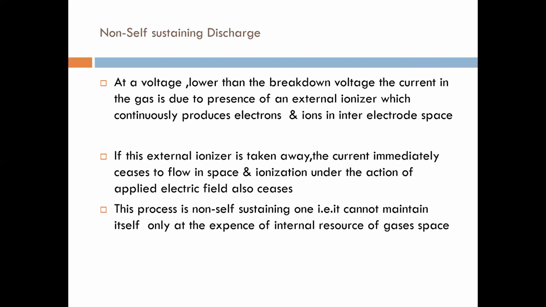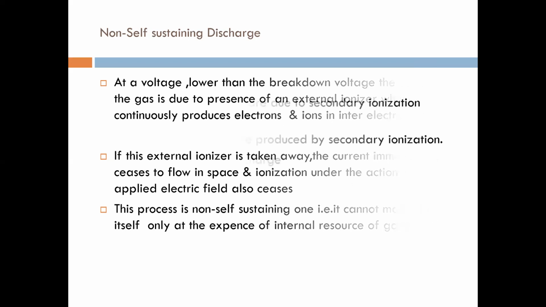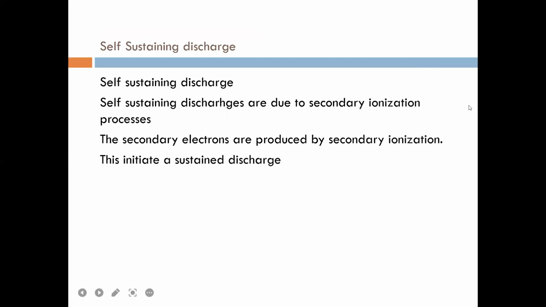This process is non-sustaining. It means it cannot maintain itself only at the expense of the internal sources of the gases. If only due to internal sources, they can't put up the electrical discharge in this case. They require a certain external ionizer in the gases to put up the electrical discharge. So this is called the non-sustaining electrical discharge.